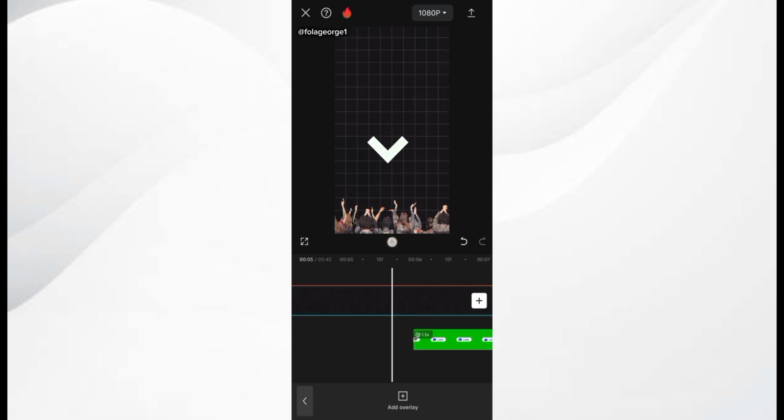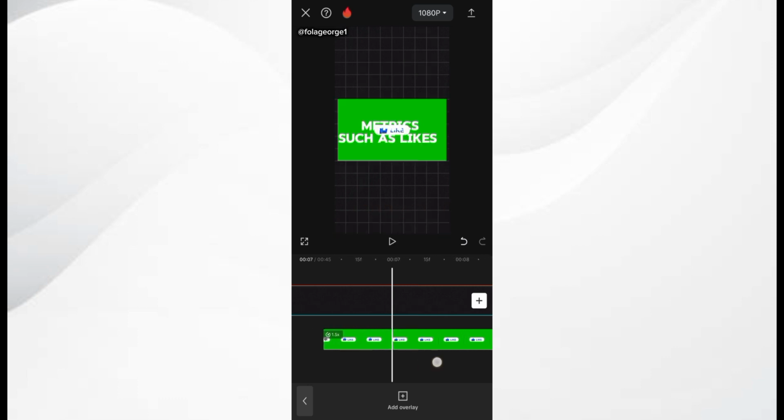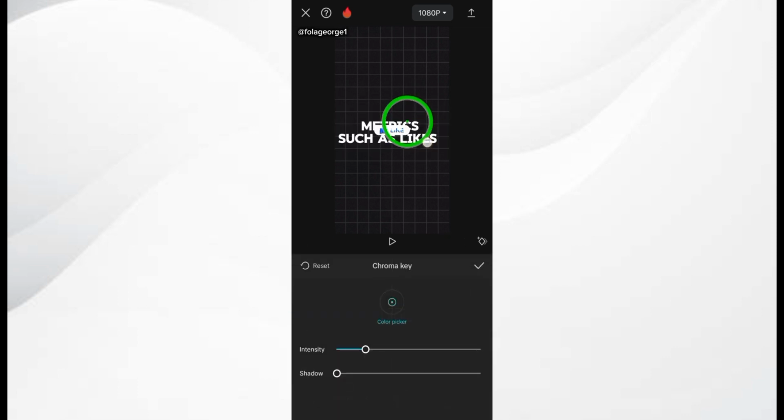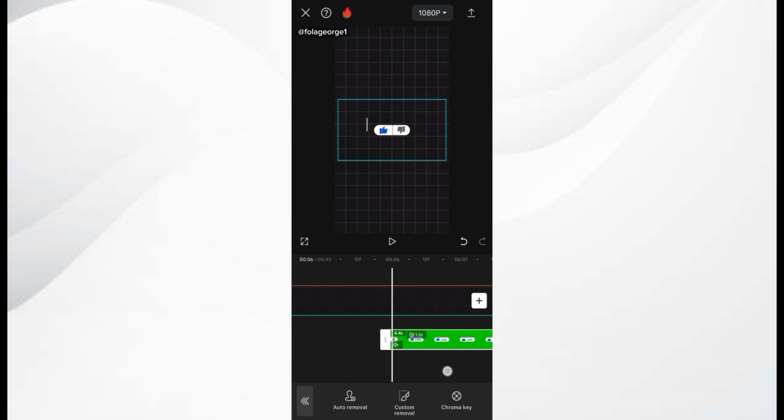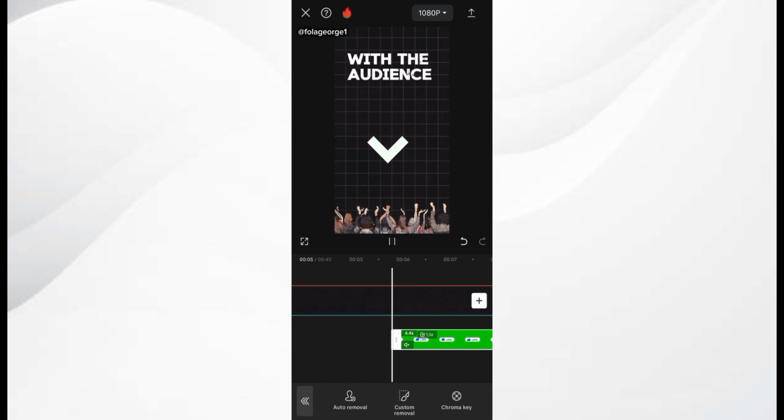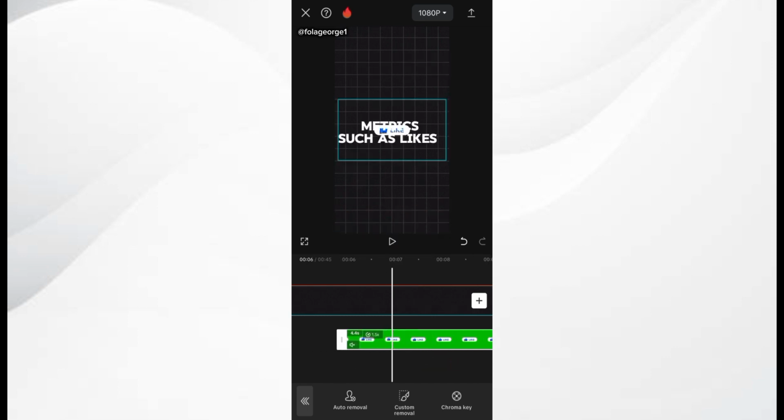So you can see that metrics such as... I'm just simply going to remove the background sound from the animation. Okay, remove the background sound and also remove the background green screen. So I use my chroma key, increase the intensity to about say 30 and check that. So I play the video. Metrics such as... At this point I want to position my like button very well, right?